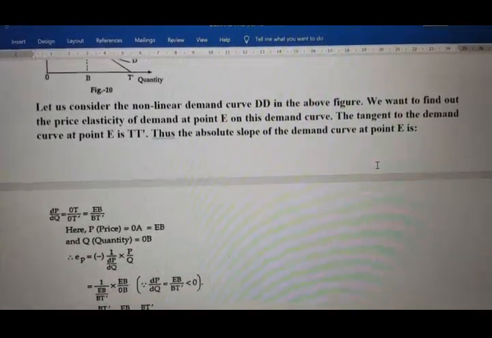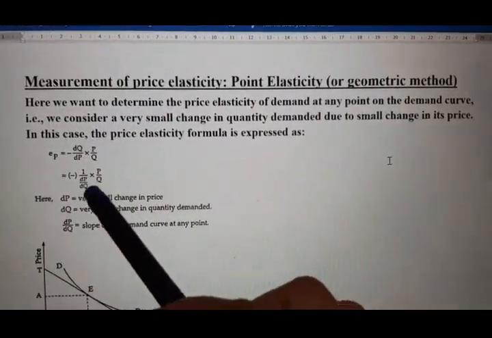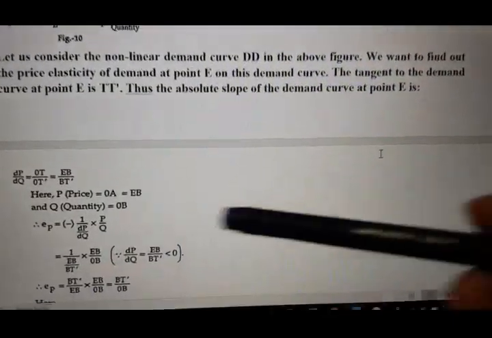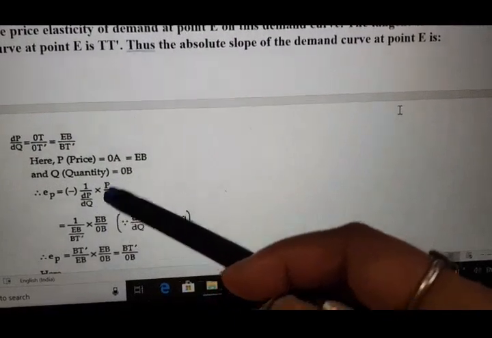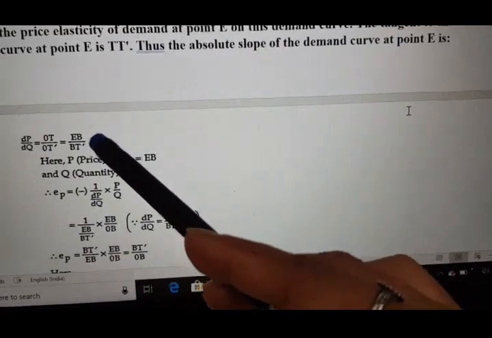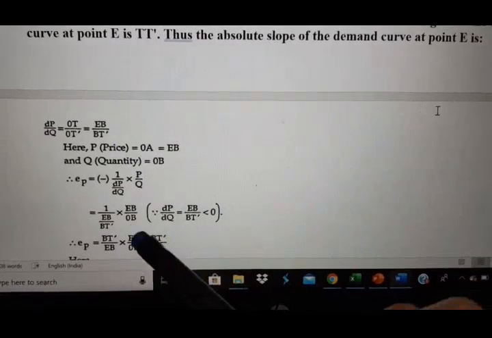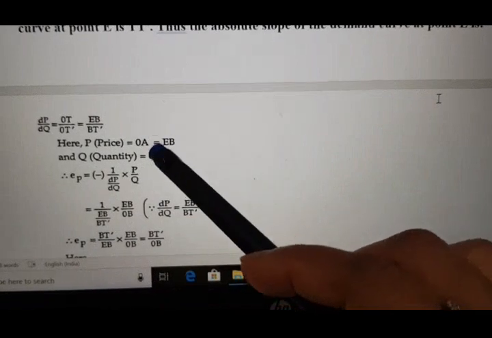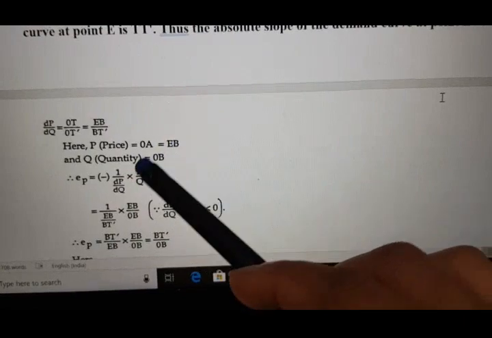Now I am putting this in the EP formula we wrote earlier with the slope: minus 1 by dP by dQ into P by Q. Instead of dP by dQ, I can put EB by BT'. So 1 by EB by BT' into original price EB, original quantity 0B.